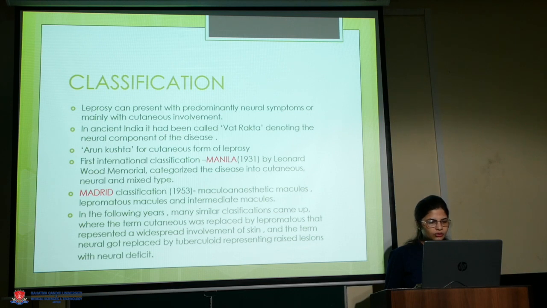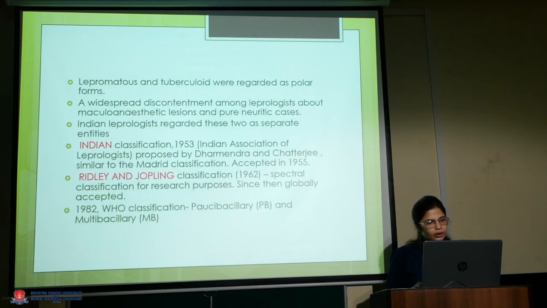The Madrid classification of 1953 classified leprosy as maculoanesthetic macules, lepromatous macules and intermediate macules. In the following years, many similar classifications came up where the term cutaneous was replaced by lepromatous, that represented a widespread involvement of the skin, and the term neural got replaced by tuberculoid, representing raised lesions with neural deficit. So over the years many classifications came. Lepromatous and tuberculoid were regarded as polar forms. Widespread discontentment among the leprologists about maculoanesthetic lesions and pure neuritic cases was there.